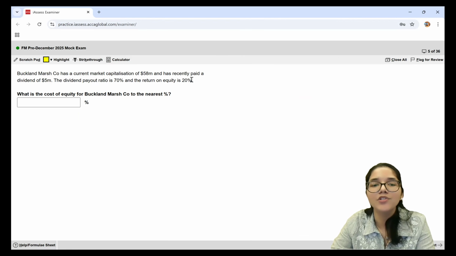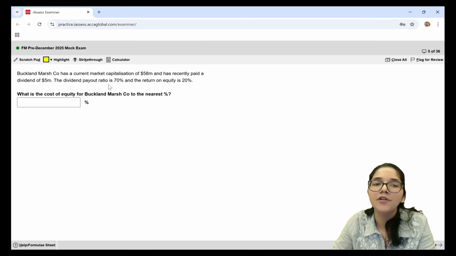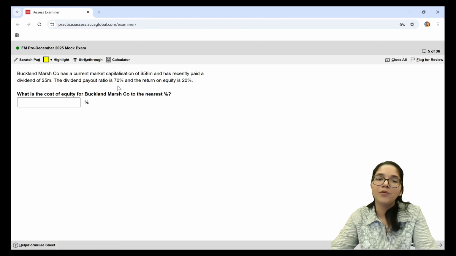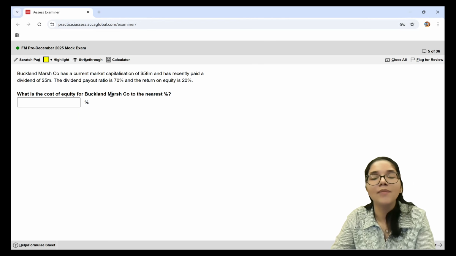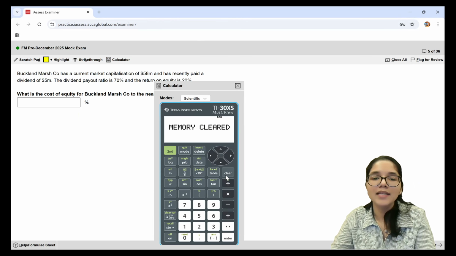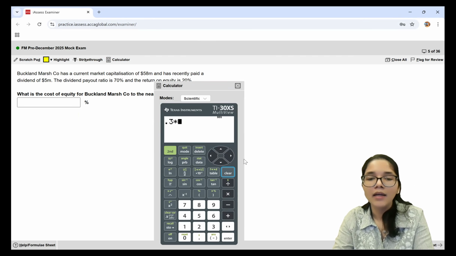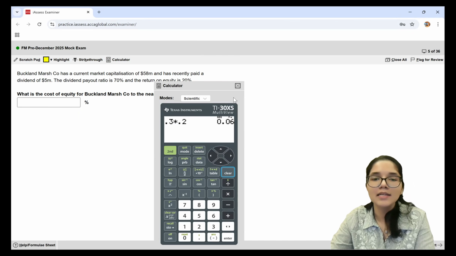I'm given the payout ratio, I'm given the return on equity. So having a few hints at what the information is telling me, I know that this is the Gordon's growth model. Payout ratio is given to me as 70%. Gordon's growth model wants me to take the retention ratio into the return on equity. If payout ratio is 70%, that means retention ratio will be 100 minus 70, that is 30%. So how do I find out my growth rate? My growth rate will be equal to 30%, that is my retention ratio, so 0.3 into 20%, that is the return on equity. So that means my growth rate is 6%.